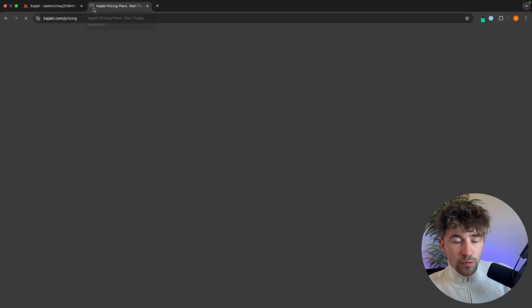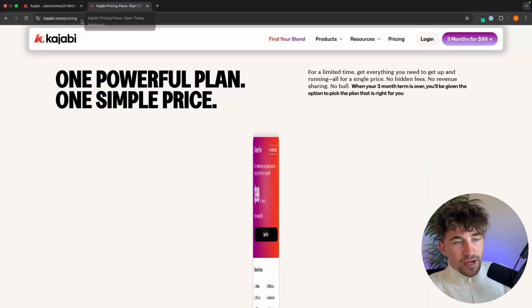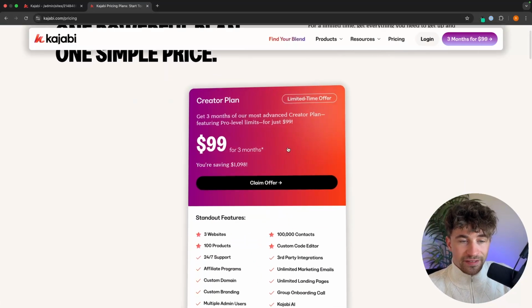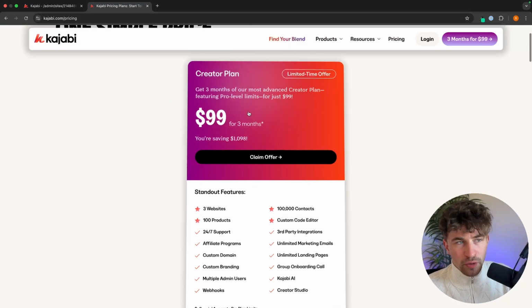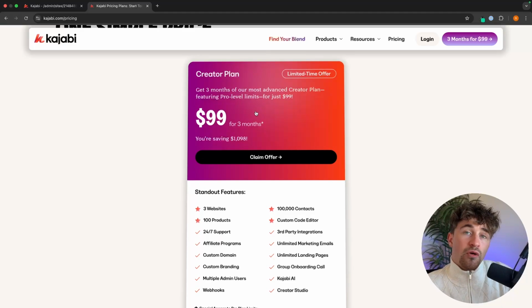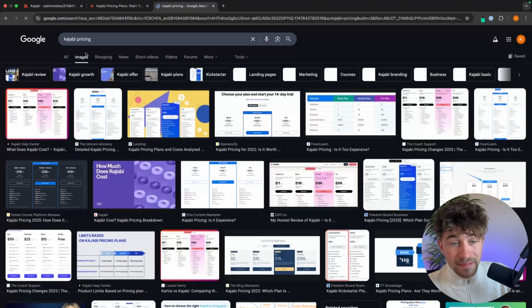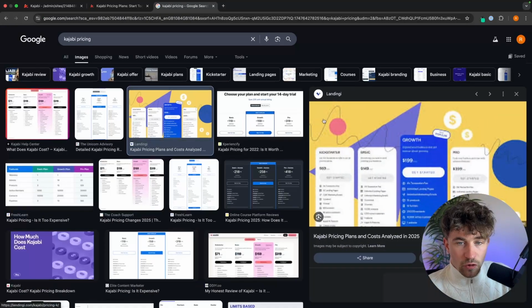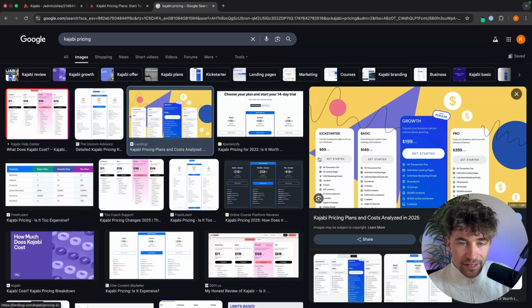Now, the one downside to Kajabi, and right now they have a fantastic offer on, as we can see, this is $99 for 3 months, but usually Kajabi is a bit more of a higher end tool. So if you are a beginner, this is maybe not the best platform to choose. If I actually go over to the main Kajabi pricing when they don't have this offer on, as we can see right here, the Kickstarter is $69 per month, the basic is $149, the growth is $199, and then pro is $399. The one that you want to start off on is, of course, the Kickstarter right here.